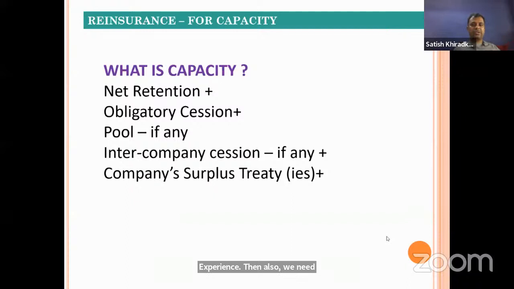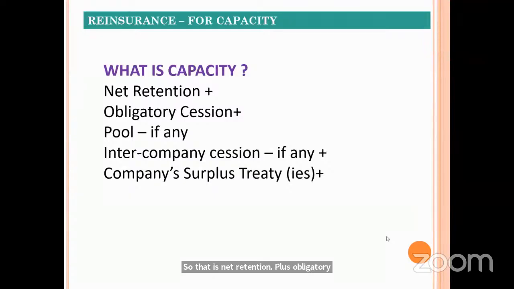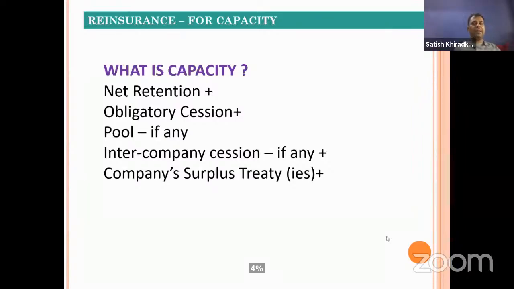Now, as I was telling, capacity is decided by what our finances are. But when we go for reinsurance, how is capacity decided? First, we see our net retention on the basis of our capital, so how much we can retain on our balance sheet. That is net retention plus obligatory cession. Can anybody tell how much the obligatory cession is and to whom we are doing it? It is 4%, and we are ceding this risk to GIC Re. So obligatory cession of 4%.